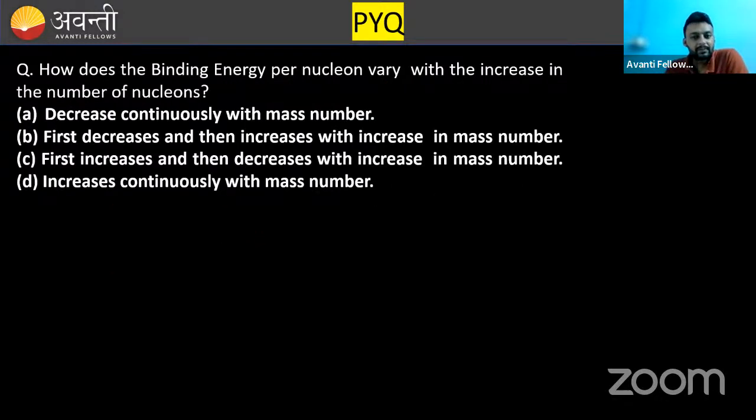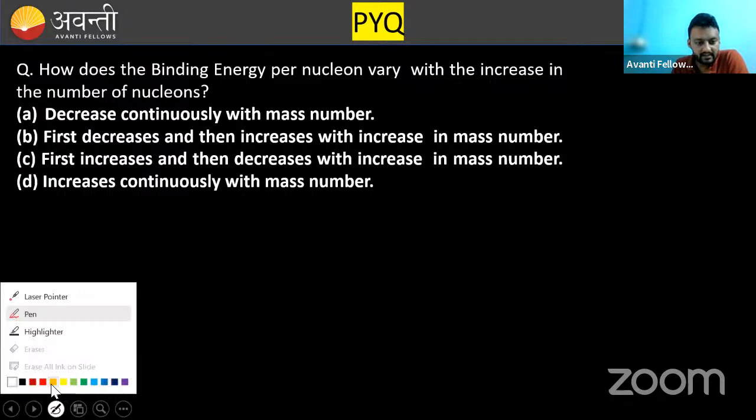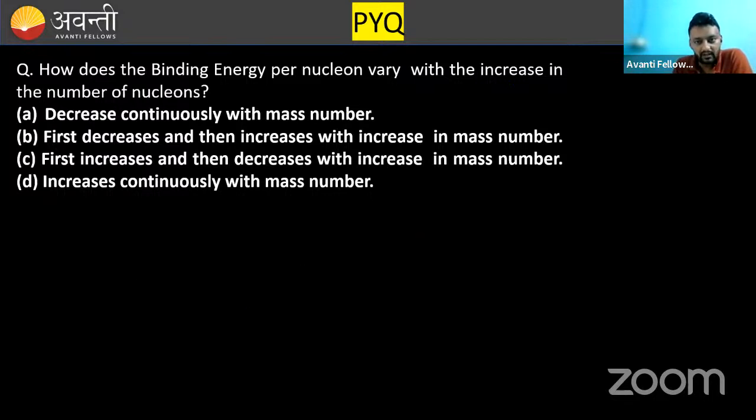How does the binding energy per nucleon vary with the increase in number of nucleons? Again, this is the same question that I have asked. I told you. Decreases continuously with mass number? No. First decreases and then increases?